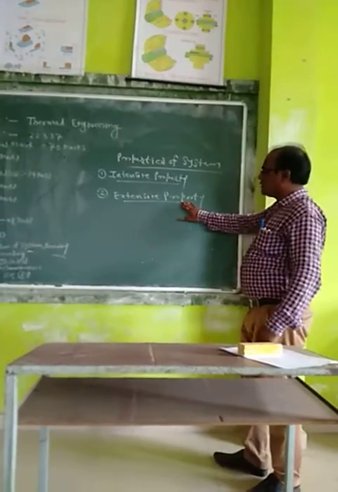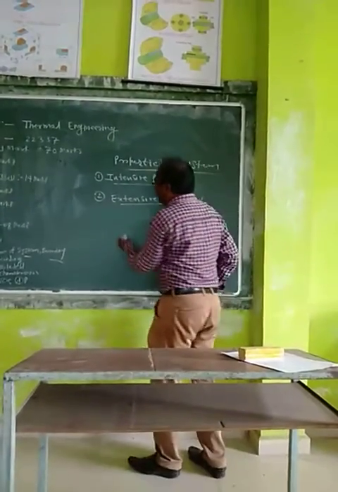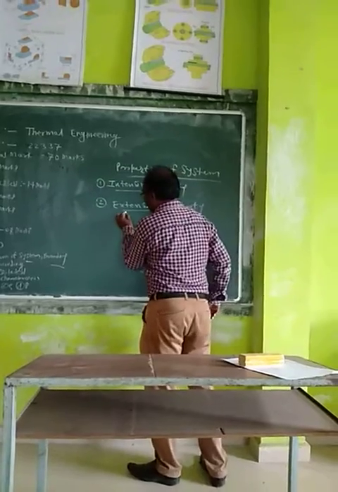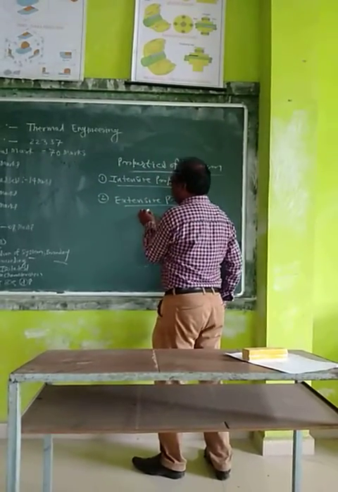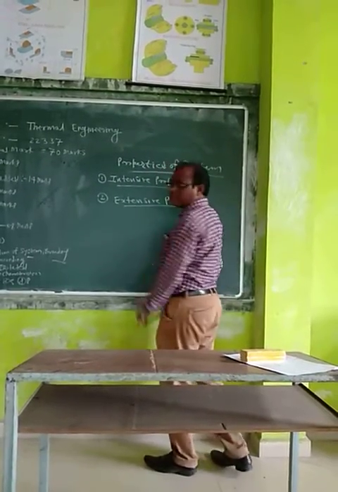Now the definition of the extensive property is the property which depends on the mass. The property which depends on the mass is called the extensive property.